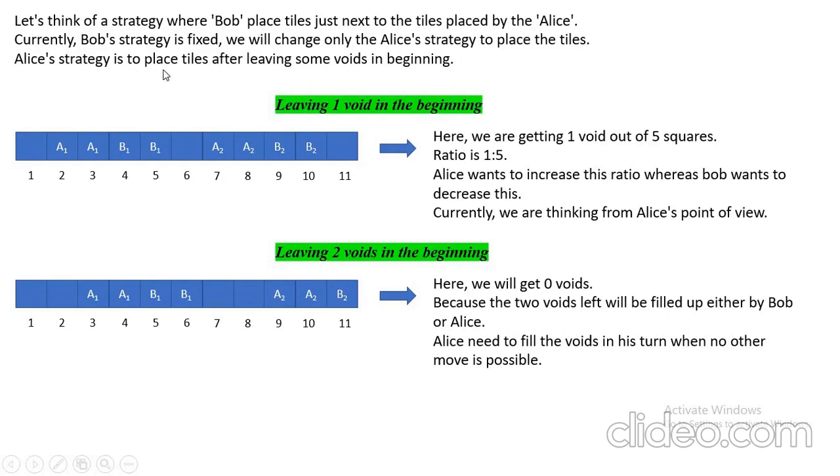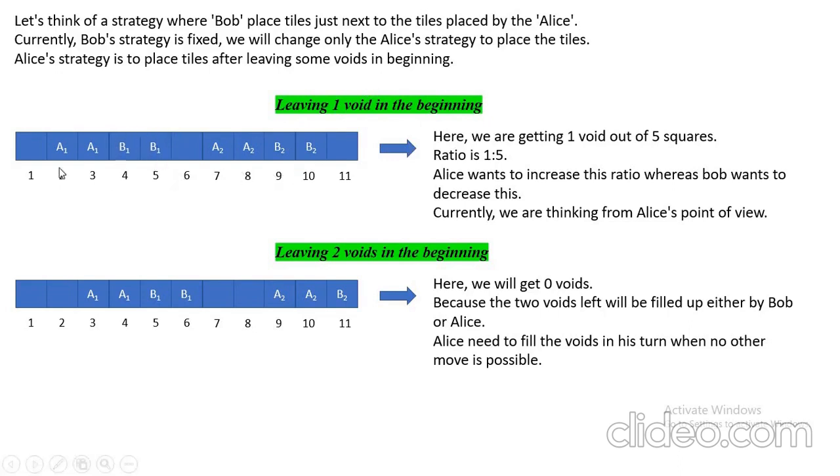So Alice's strategy is to place tiles after leaving some voids in the beginning, meaning uncovered squares. Here voids are uncovered squares. So as Alice starts from 1 and goes to 2022, she can leave one void, or she can leave two voids, 3, 4, 5, 6, and so on. So we are looking into the cases by assuming that Bob's strategy is fixed.